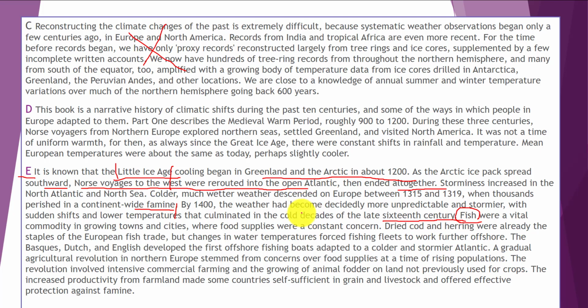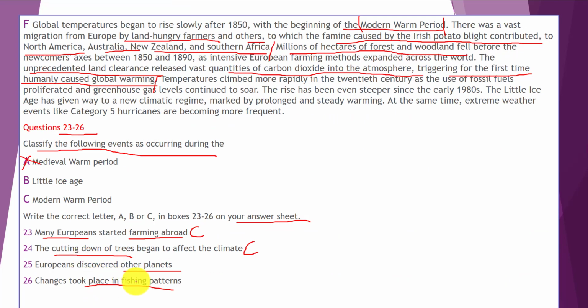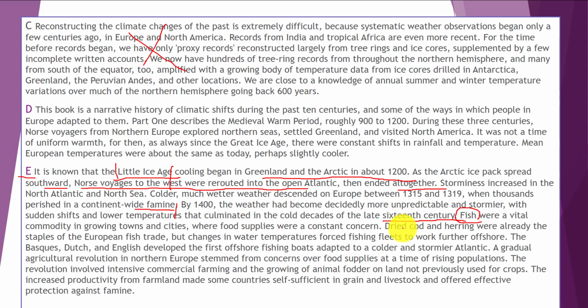Some people choose to just scan and skim in order to find the keywords. For example, fish. And as you see, we had fishing patterns in question 26. But some people prefer to read some sentences of the paragraph. Personally, I prefer to read some sentences because it helps me to answer questions. But it could be different from person to person. Just practice at home and test your ability. If you are good with skimming and scanning, try this method. And if you can't find the relevant part of the text, then you can just skim and read some sentences